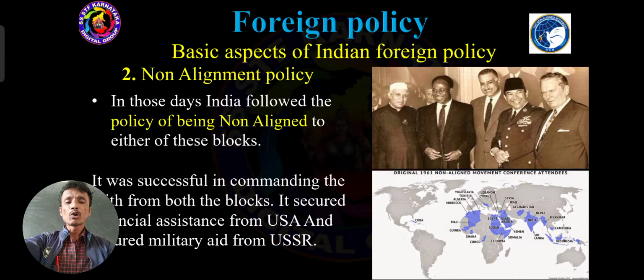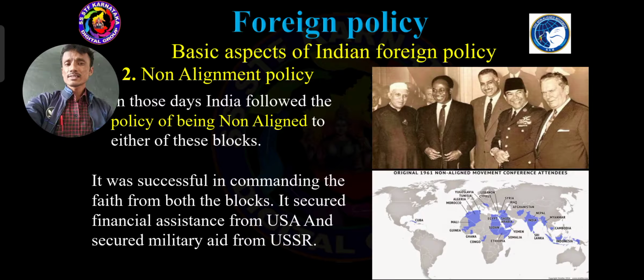The policy of being non-aligned means India did not give 100% support to Russia, and in the same way, India did not give 100% support to America. India maintained equal distance from both Russia and America. That is the policy of being non-aligned, not giving full support to Russia, and in the same way, to USA also.